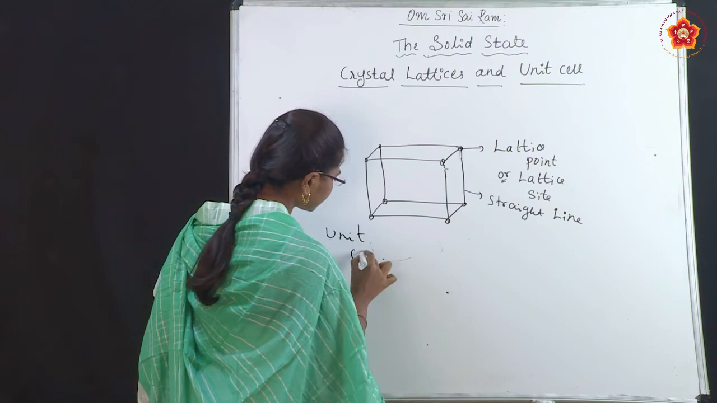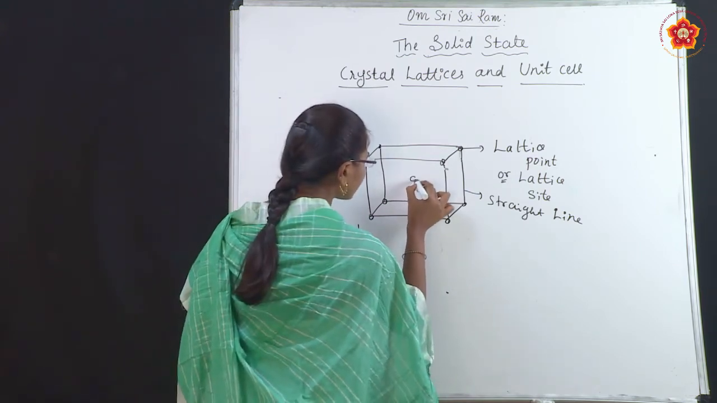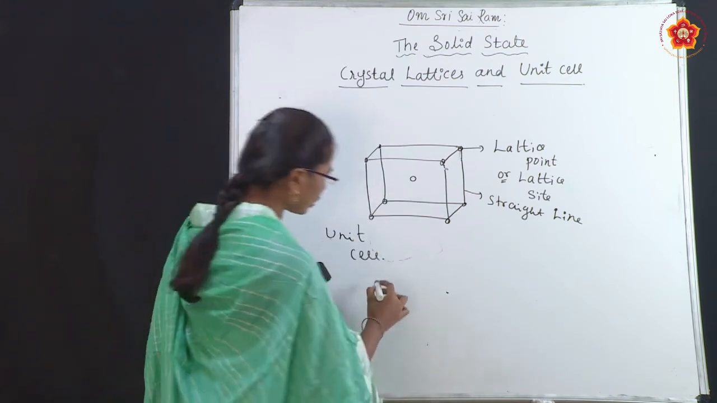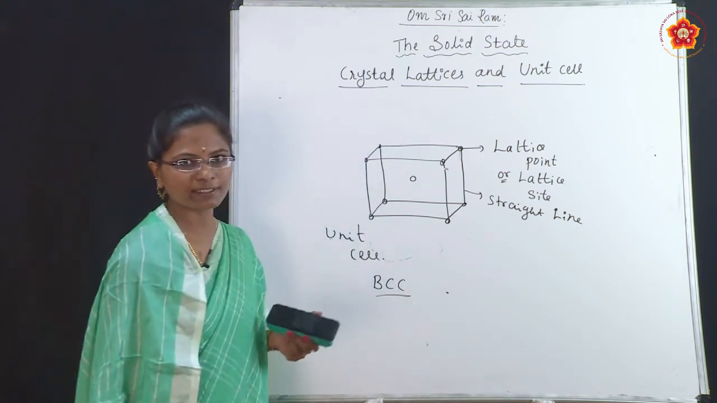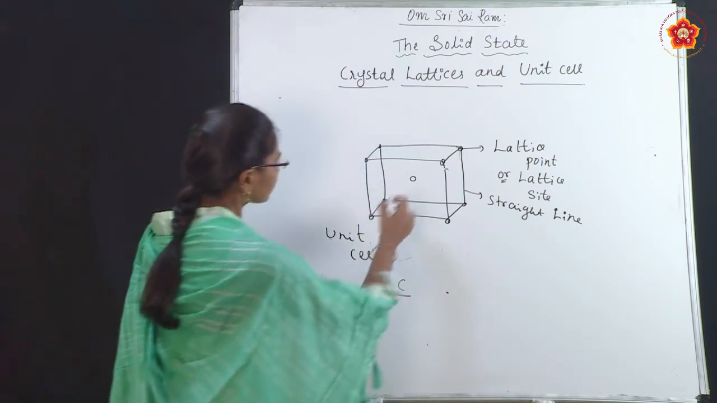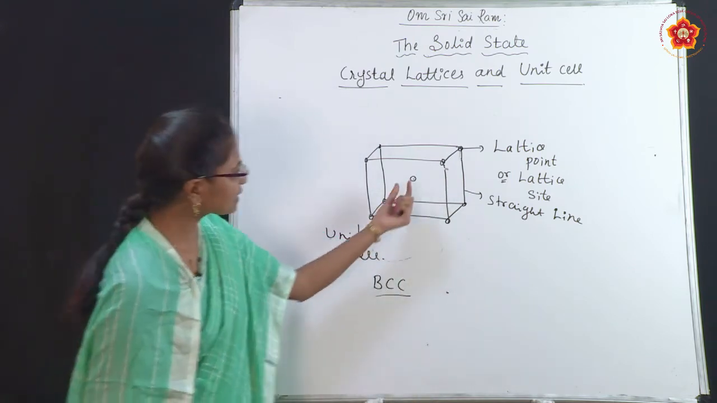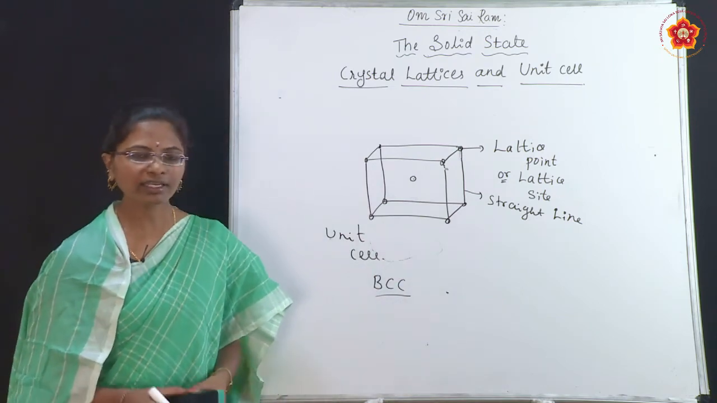So you can see here, this whole thing is called one unit cell. Okay. Here if one atom is present at the center of the unit cell, that is called the body centered unit cell, BCC. Okay. So this atom, it may be an atom or molecule or ion, is present at the center of the unit cell.